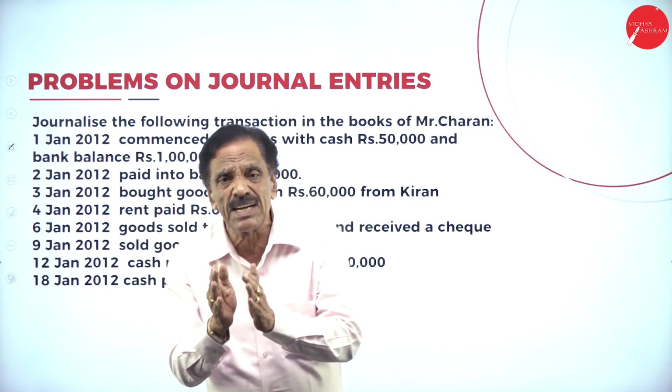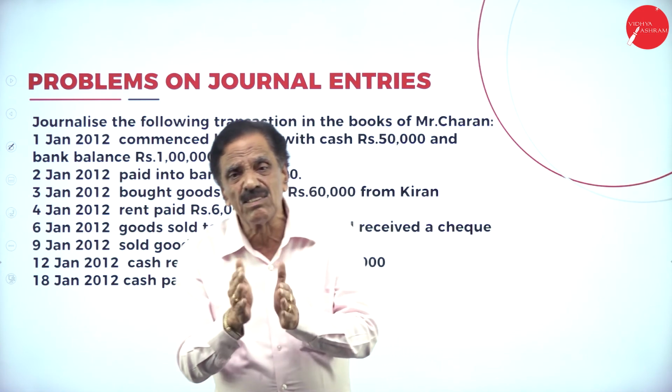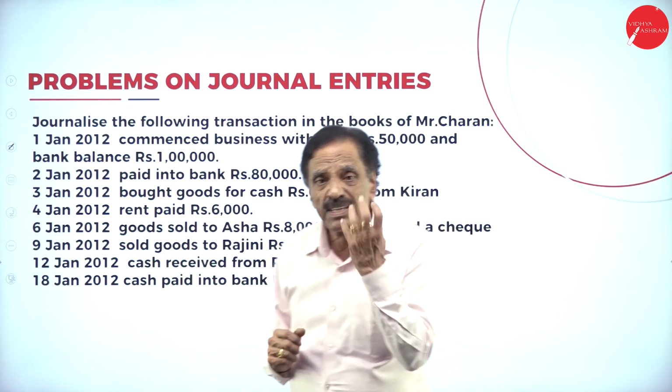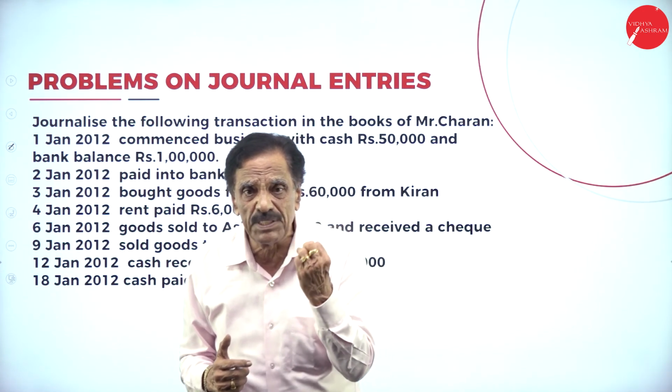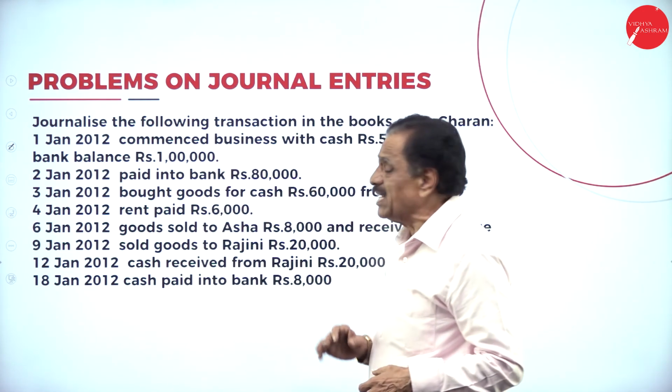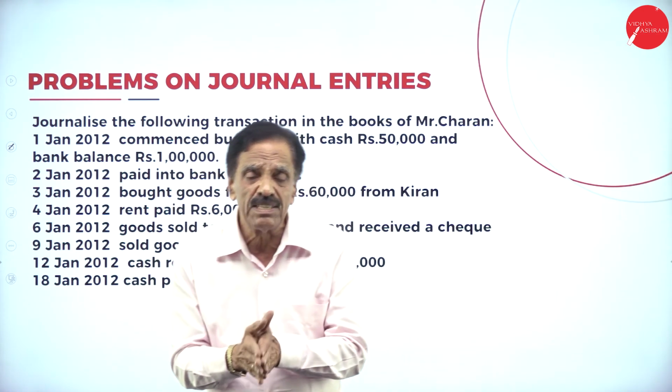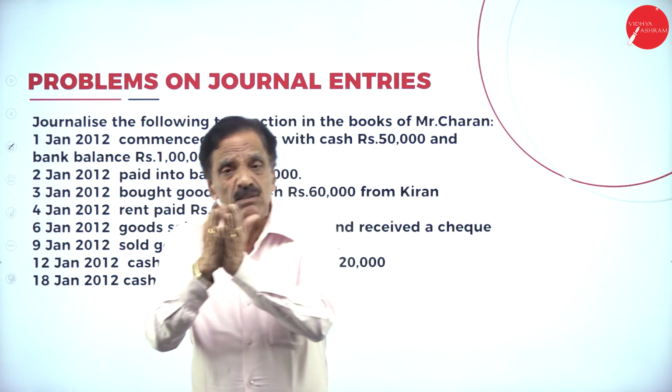Cash account comes under real account. Bank account comes under personal account. Who is the receiver? Banker is the receiver. Debit the receiver, his account should be debited. What is going out from Charan? Rupees 80,000 is cash. Cash is a real account. What does the real account say? Debit what comes in, credit what goes out.